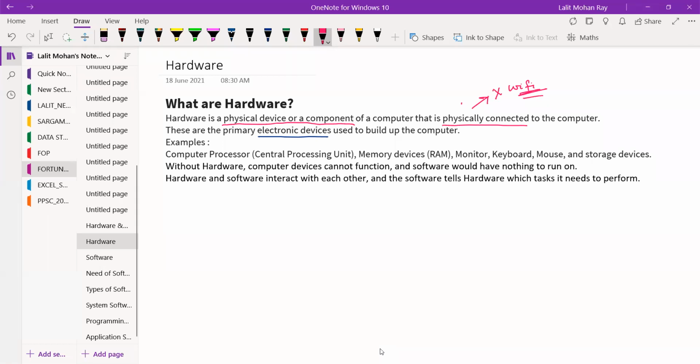Wi-Fi or Bluetooth devices are not connected physically but through signals, yet they are physical devices or components. That Wi-Fi device, that router, is a physical component. These are primarily electronic devices used to build up the computer.